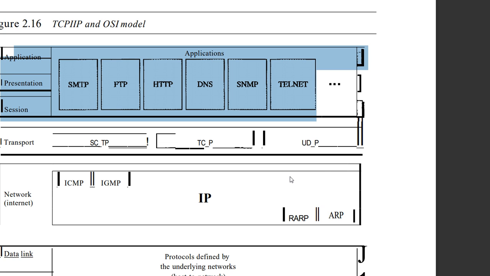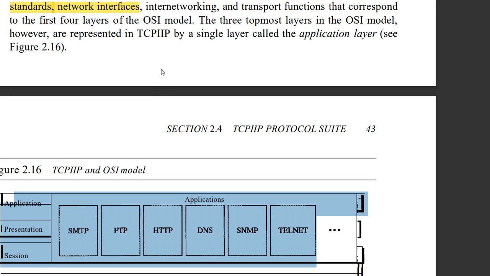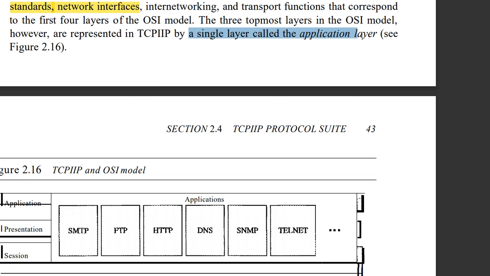FTP refers to File Transfer Protocol. HTTP is Hypertext Transfer Protocol. DNS is Domain Name System. Like that, many protocols come under these higher layers, which is known as the application layer. So now these three are combined into a single layer called the application layer.